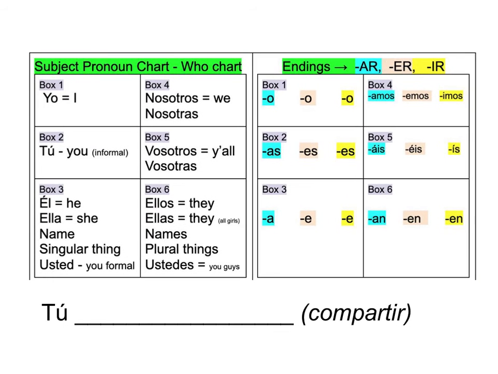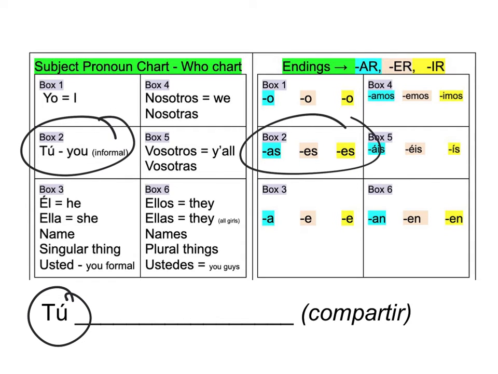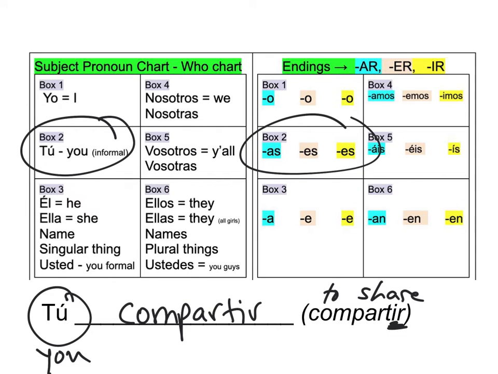All right, find that rhythm. 2. I'm going to go right up here, box 2. That means I'm over here in box 2. Compartir is an IR verb, means to share. We want it to say you share. So we're going to chop and swap. We're going to take away the IR and switch it with ES. Compartes, you share.